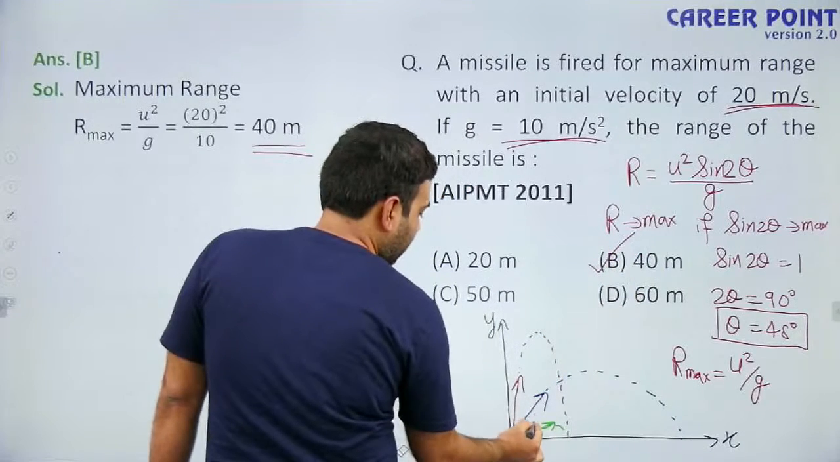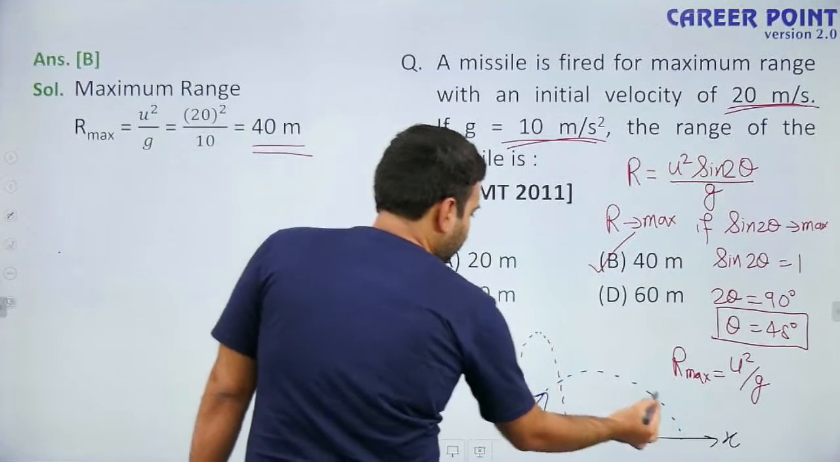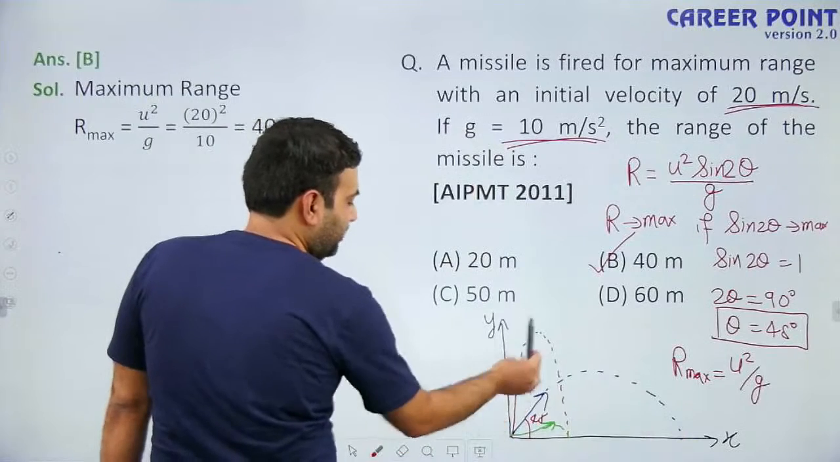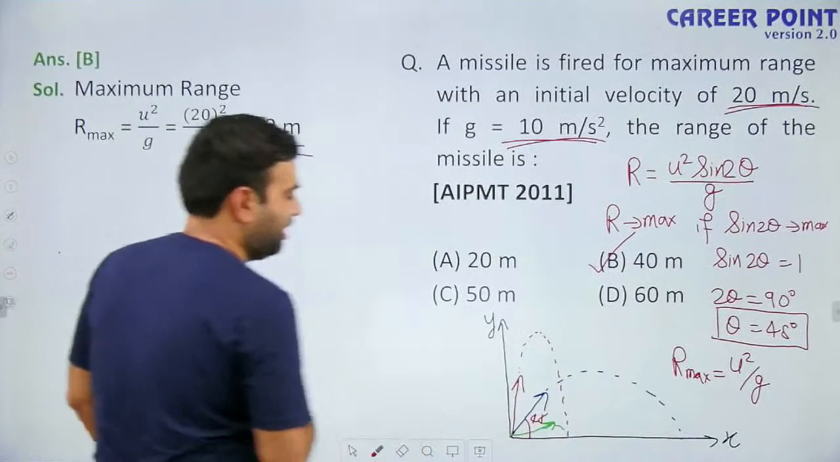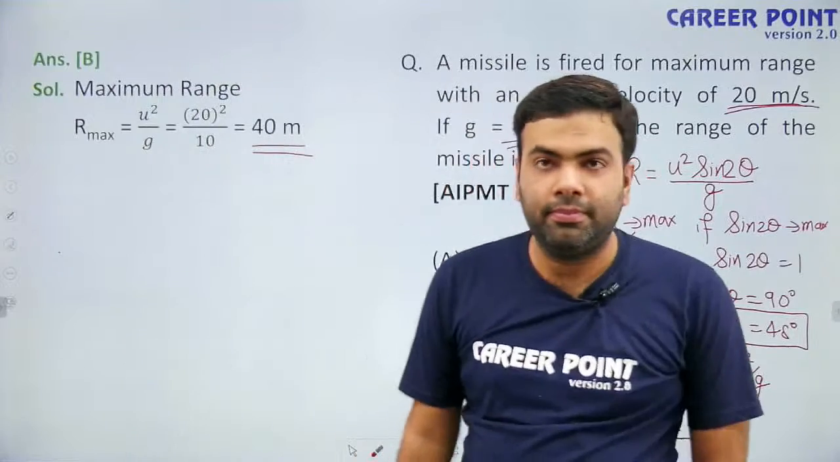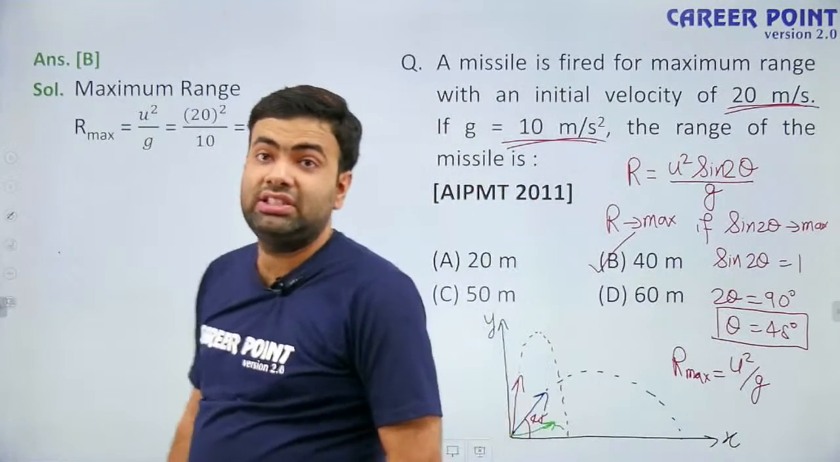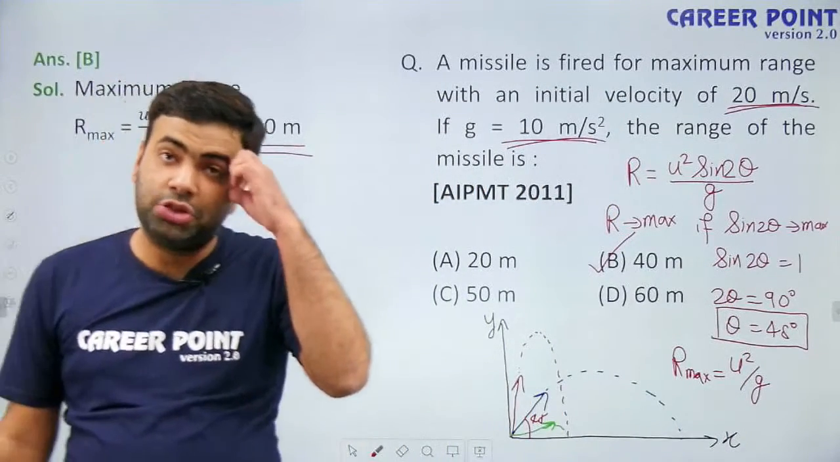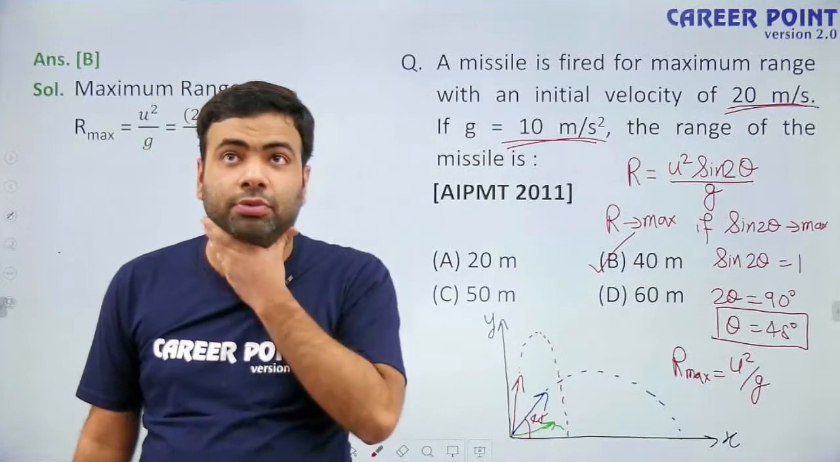If you launch at 45 degree, you will get the maximum range. If you increase the angle, the range will decrease. If you decrease the angle, the range will decrease. The maximum range is possible at an angle of 45 degree. If you haven't watched those previous lectures, I suggest you watch them because they are very, very, very important.